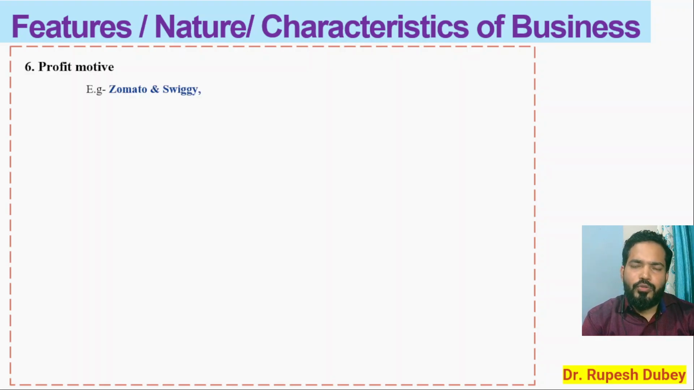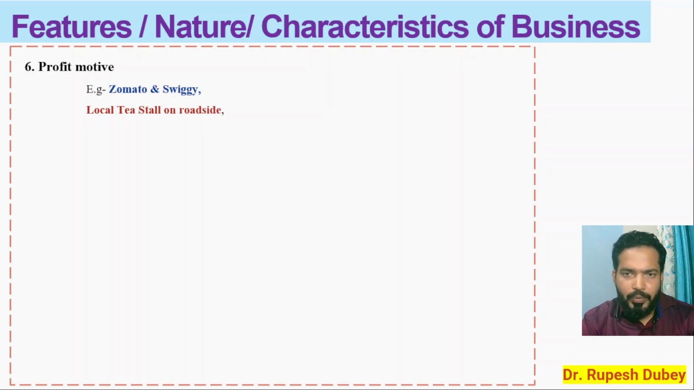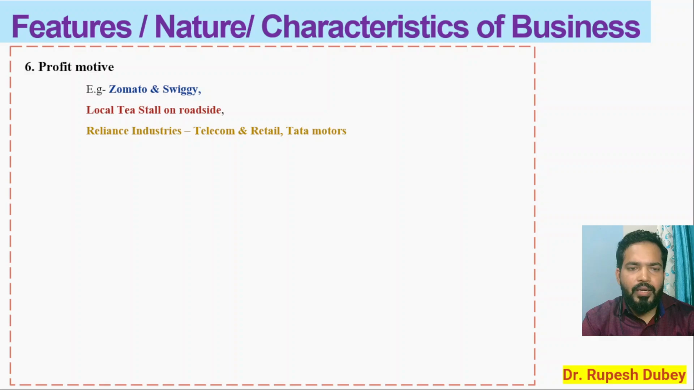Then for example, Zomato, Swiggy, everybody is giving a quality product and services, and they are charging the price, and they are earning the profit, and profit is much needed. Then the local tea stall on the roadside in India, everywhere you will find the tea stall, the pan stall, the pan bidi stall, where they are selling the products and they are making a profit. Then Reliance Industries, the big famous company, they are also manufacturing the product, processing, and giving the best quality of product and services, and they are making profits. So profit is much needed.